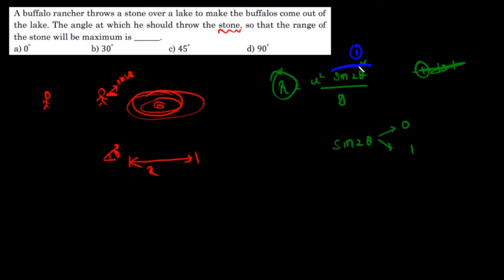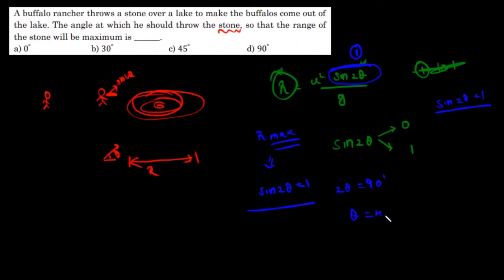It's very obvious, because if sine 2 theta is less than 1, then a smaller value multiplied with u square by g will decrease the range further. So for keeping the R value maximum, sine 2 theta has to be 1. Sine is 1 when the angle is 90 degrees, so applying sine inverse on both sides, 2 theta will be 90 degrees and theta is going to be 45 degrees.